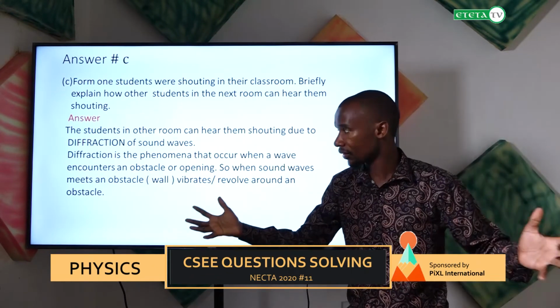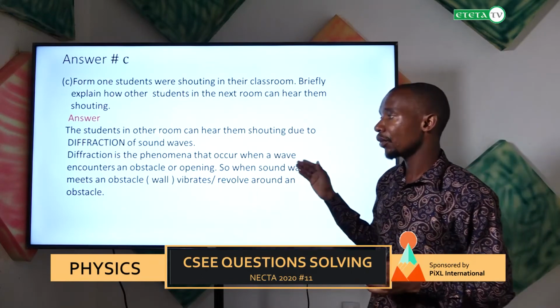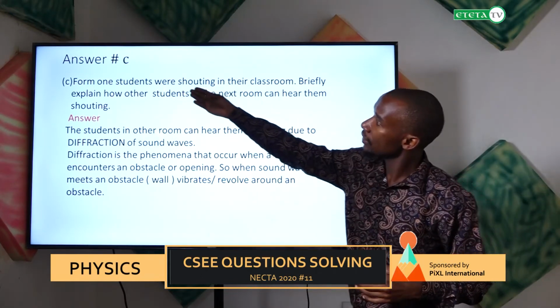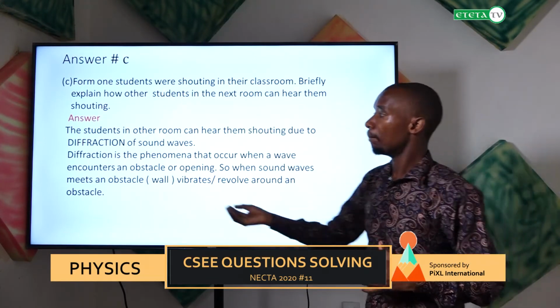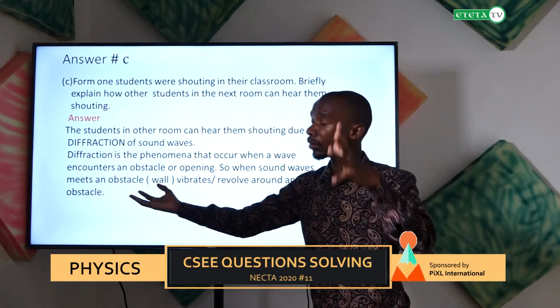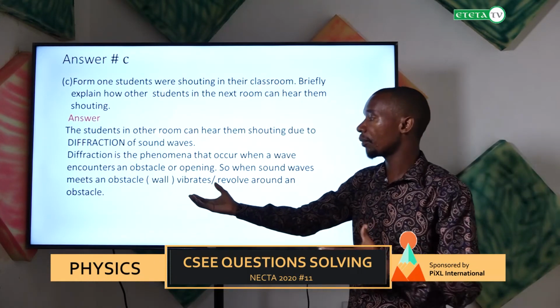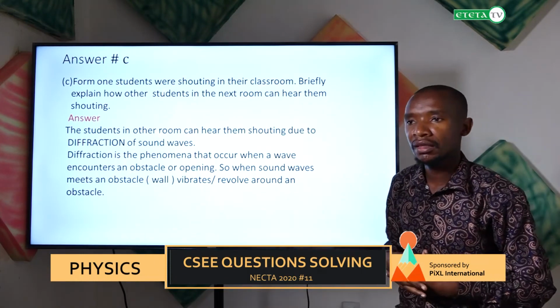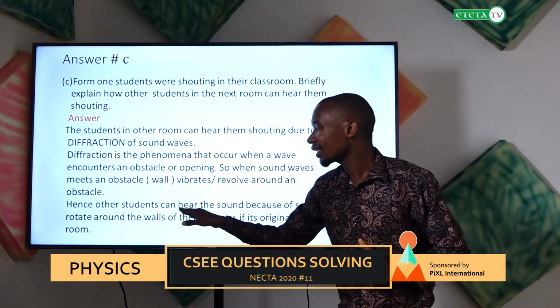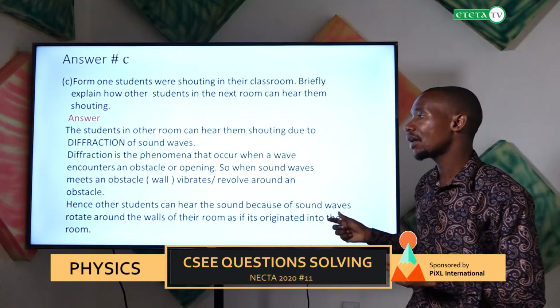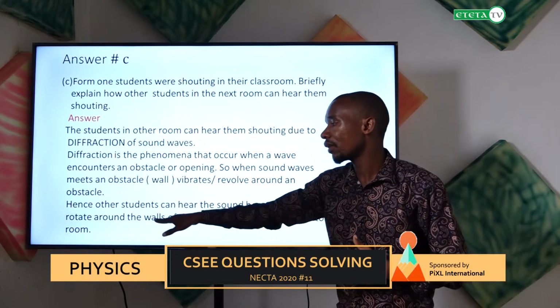So when a sound wave meets an obstacle like a wall, as we know the classes are made up of walls, when these Form 1 students are shouting, the sound waves meet an obstacle, which is the wall of the class. They tend to bend around the obstacle. Being so, other students can hear the sound because the sound waves go around the wall.